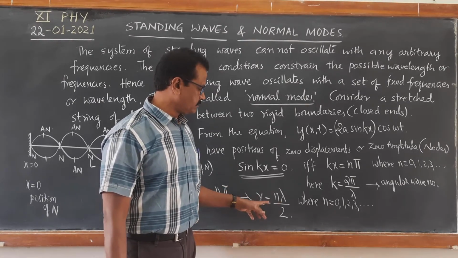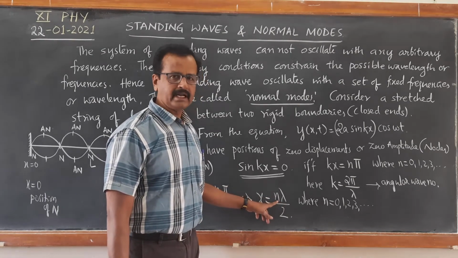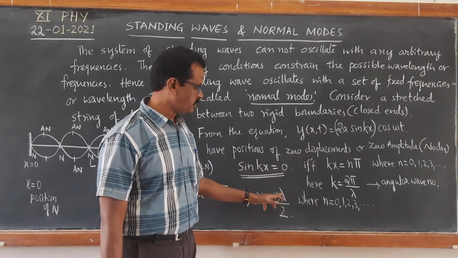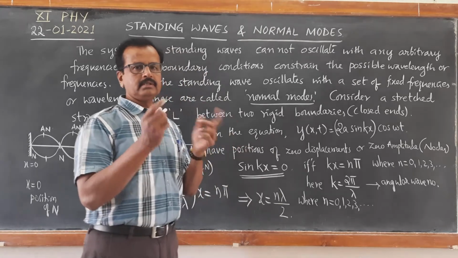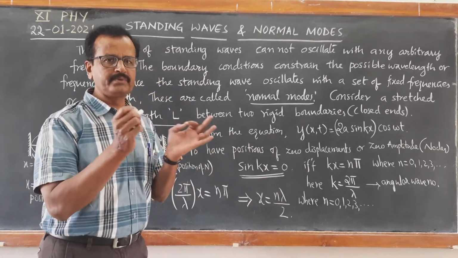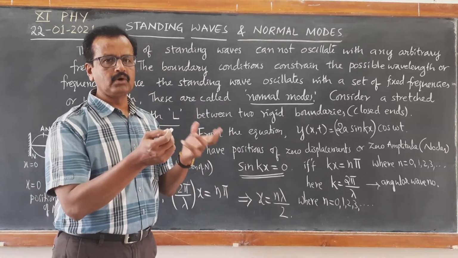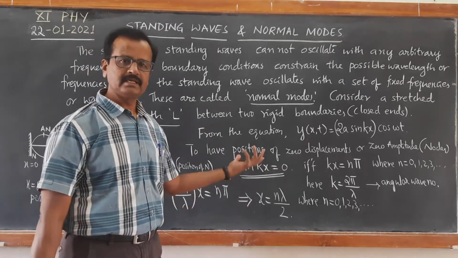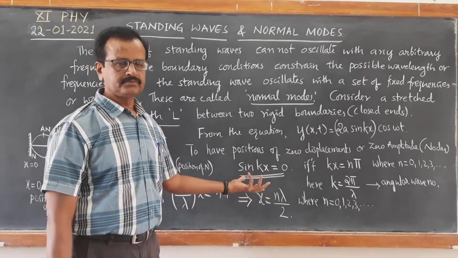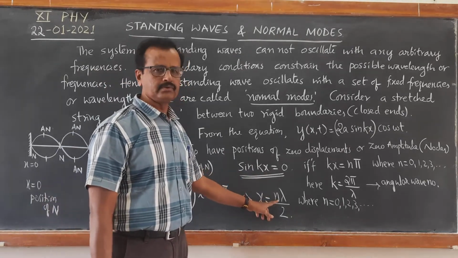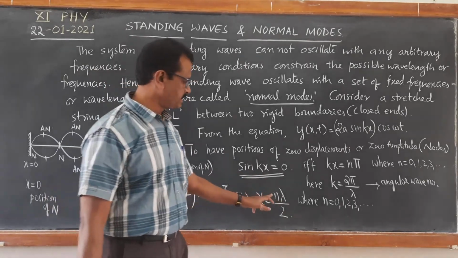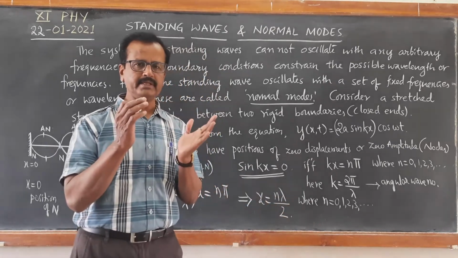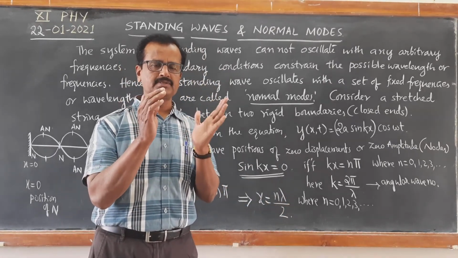So if you take n equal to 1, we get lambda by 2. Next, if you put n equal to 2, we get 2 lambda by 2. So the distance between two successive positions of the nodes is lambda by 2. For example, if it is n equal to 0, we get x equal to 0. If it is n equal to 1, we get lambda by 2. So distance between the second node and the first node is lambda by 2.